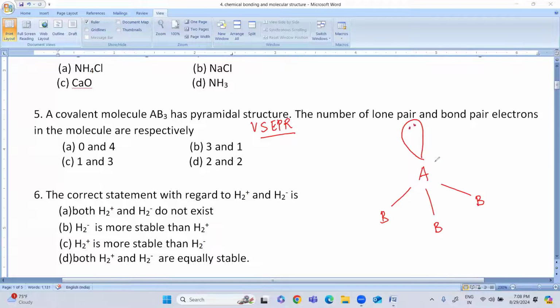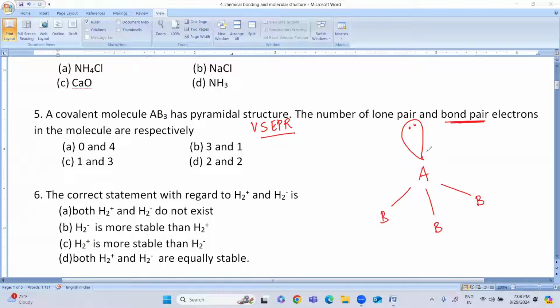So this is a pyramidal structure. The number of lone pair and bond pair electrons in the molecule are: A, 0 and 4; B, 3 and 1; C, 1 and 3; and D, 2 and 2. So what is a bond pair? A bond pair means sharing of electrons. And lone pair means these are not involved in bonding. Unshared, non-bonded electrons are called lone pairs of electrons.